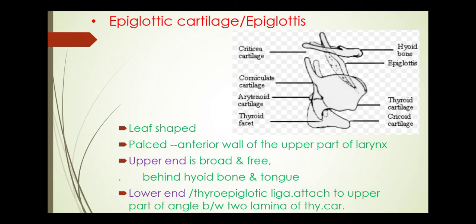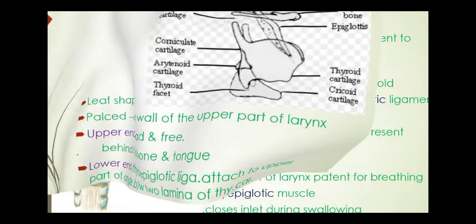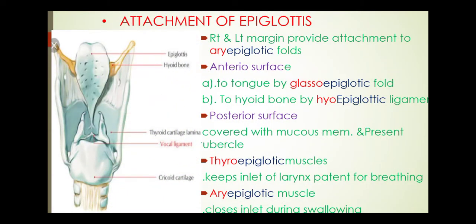thyroepiglottic ligament attached to upper part of angle between two laminae of the thyroid cartilage. Here are the right and left laminae. At the angle of the right and left lamina, there is one ligament, हमने आगे ही देखा वो ligament, thyroepiglottic ligament, which connects the thyroid cartilage to the epiglottic cartilage. Now attachments of the epiglottis. Right and left margin provide attachment to the aryepiglottic fold.